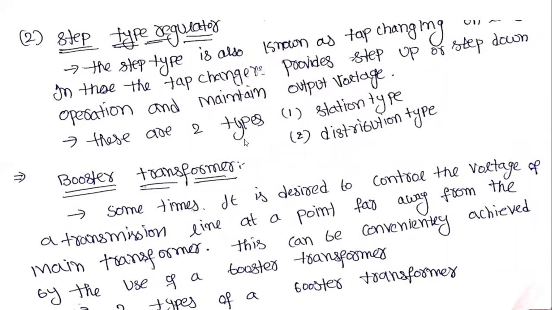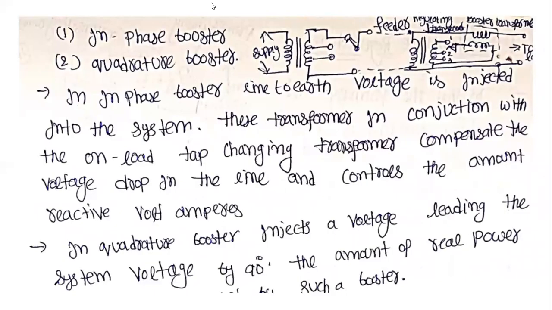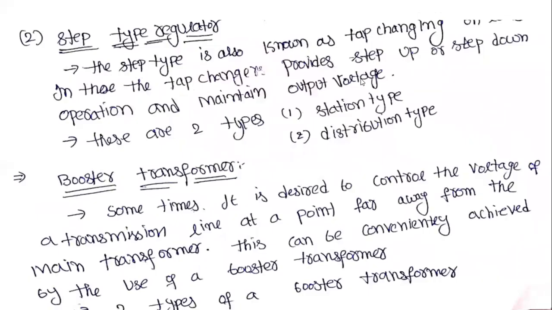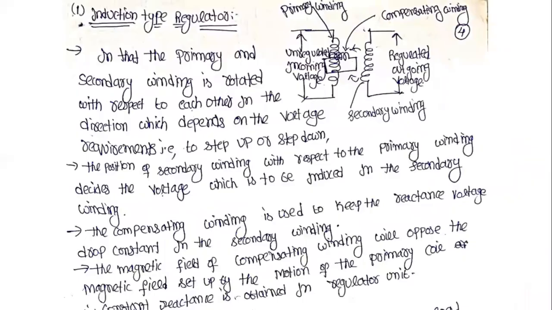And this is the booster transformer circuit diagram. This shows how we boost, either in-phase boosting or quadrature boosting. And this is the line drop compensation. By using the booster transformer and line drop compensation, we control the voltage regulation, or we control the voltage points.